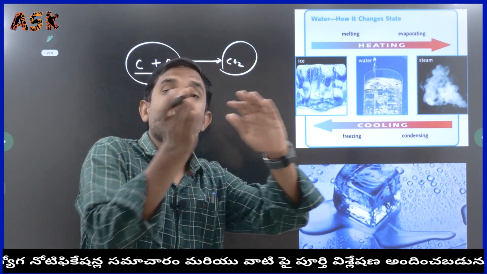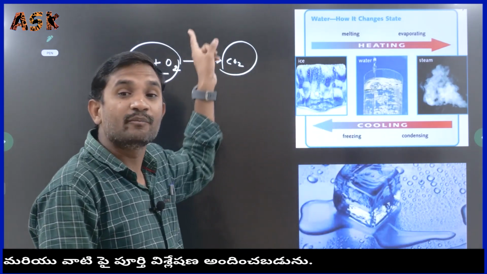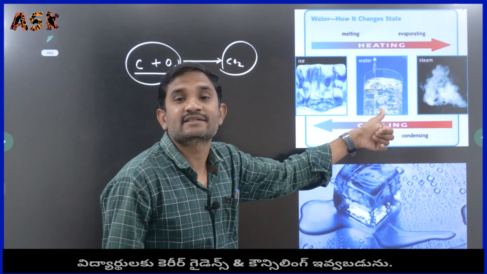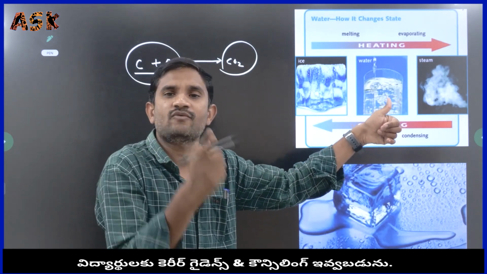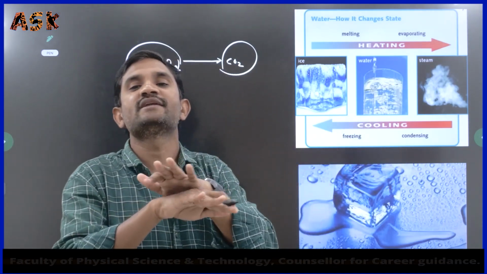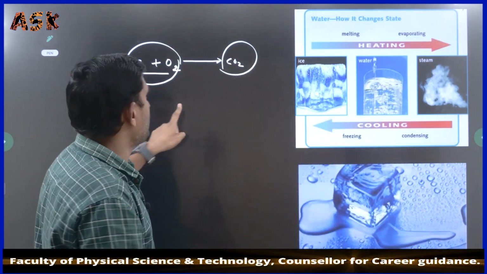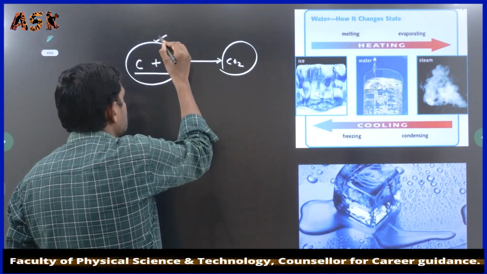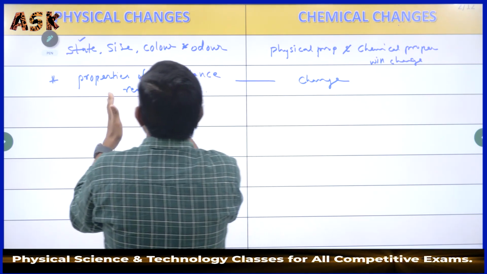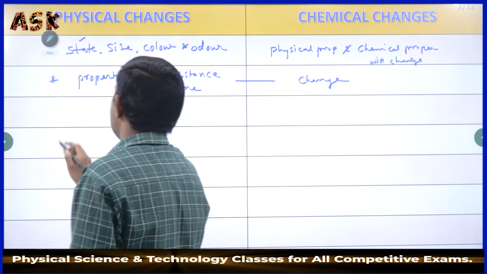The reaction happened here, properties are completely changing. But in the physical changes, ice turns into water, water turns into water vapor. These three properties remain the same. But here properties are changed. That's why we have to consider this as a chemical change. This we have to consider as a physical change.